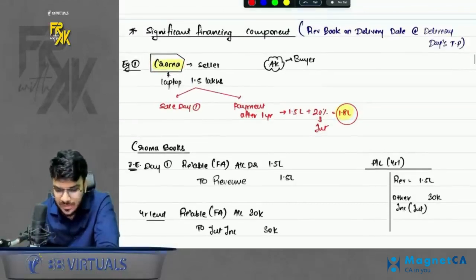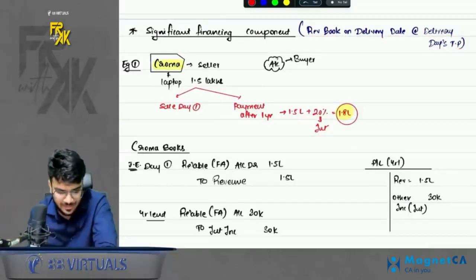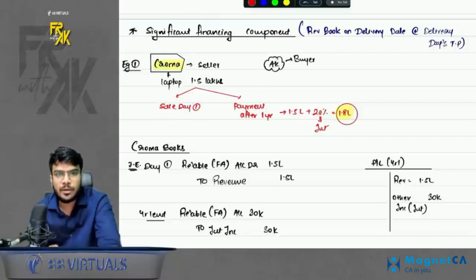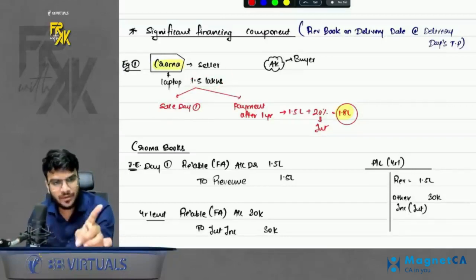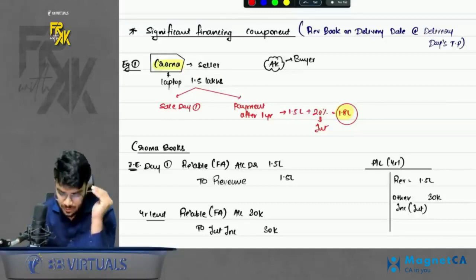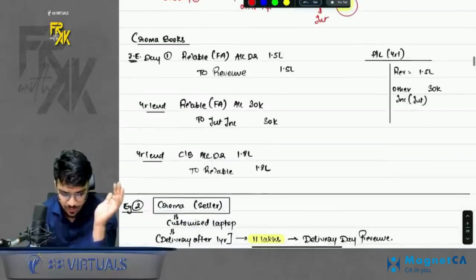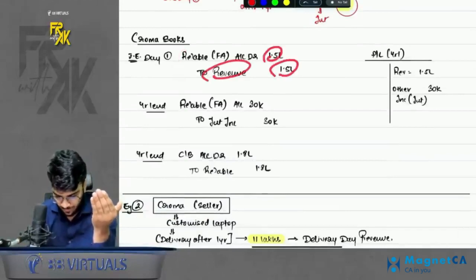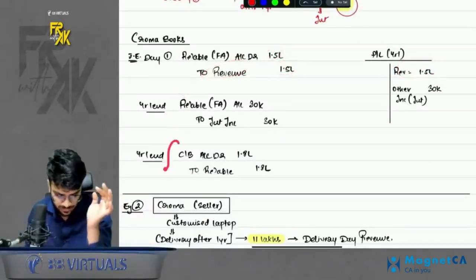So always remember this basic rule: revenue booking should be done on delivery date, at transaction price. So when is the delivery happening? First day. So book the revenue on first day. At what value? If the customer made the payment on this date only, how much would it have paid? 1.5. So book the revenue at 1.5. So what about the excess that the company is charging? That is interest. So this is how the accounting will look like. It will book a receivable to revenue, 1.5, 1.5. Revenue is booked at 1.5, then receivable being a financial asset, accrue the interest and then receive the money.